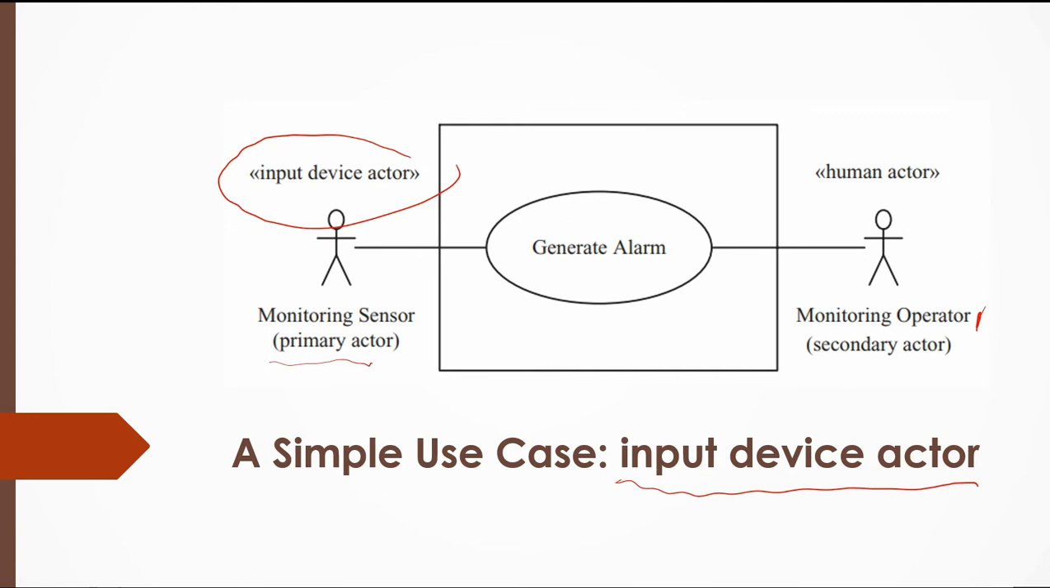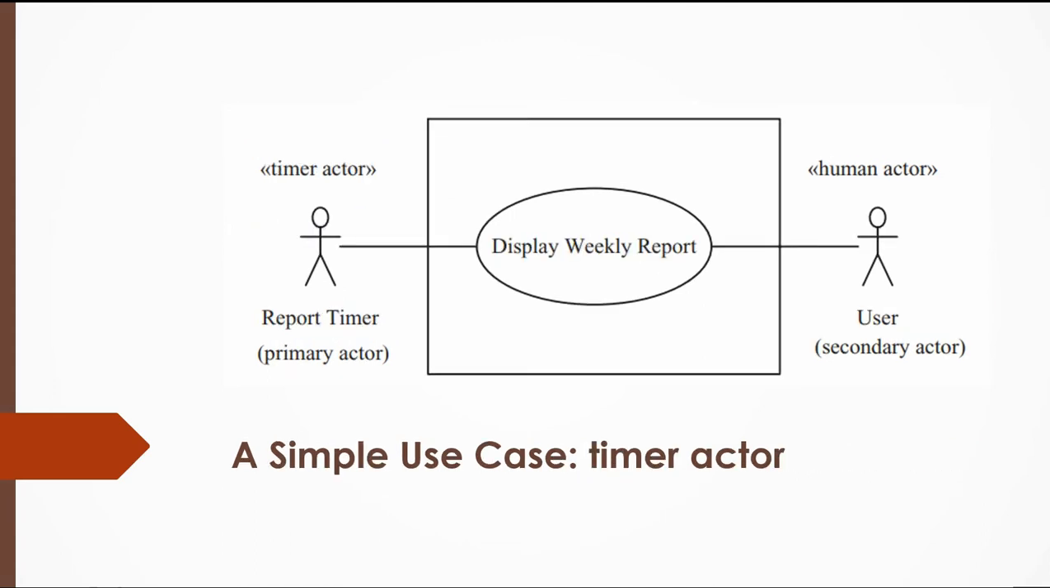So here the second type of actor, which is an input device, is a timer. We have a timer. So with this timer, for example, as we say, the system is able to generate a weekly report. So how can we generate a weekly report? There is a timer that should be generating weekly, or maybe sending.